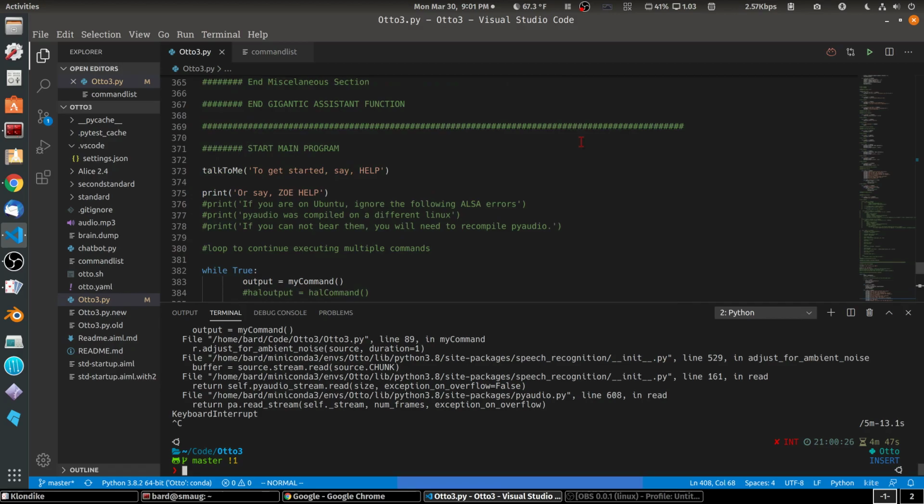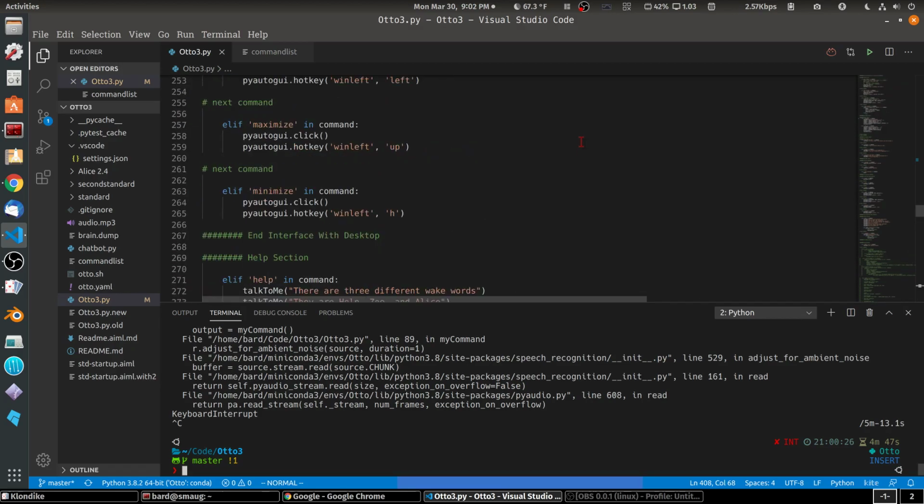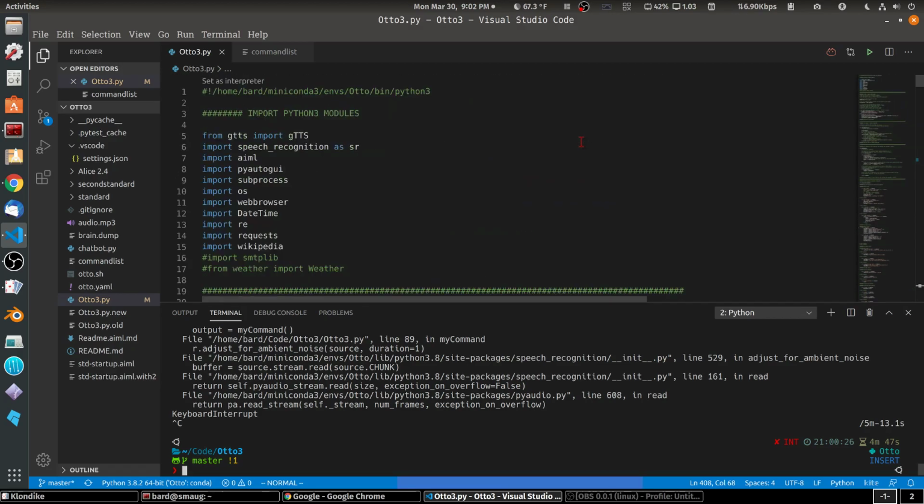I've cleaned this code up a lot. I've put in a lot of comments so that if you want to read through, you should be able to understand what's going on. I've gotten most of these modules working, and I'm adding modules all the time. I'm very pleased with it, and I think it's going to be very useful.